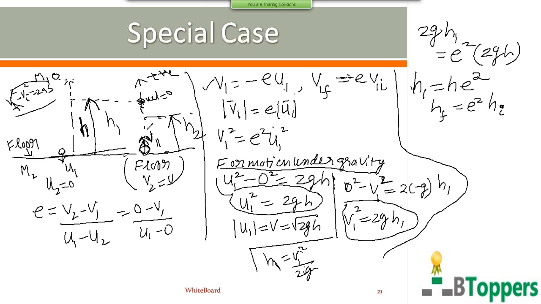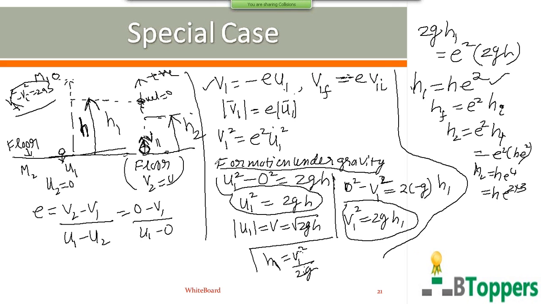So after the second collision with the floor, it rises to the height h2. So for the second collision with the floor, the initial height from which it falls, hi, can be taken as h1 and hf is equal to h2. So you can write h2 equal to e square times h1. I can substitute h1 equal to h into e square from this equation. So you get h2 equal to h into e power 4, or h into e power 2 into 2.